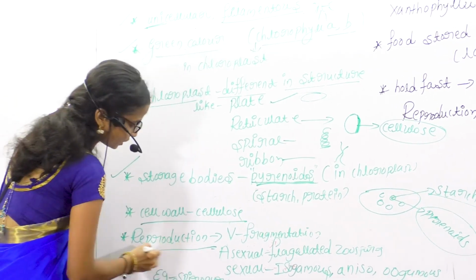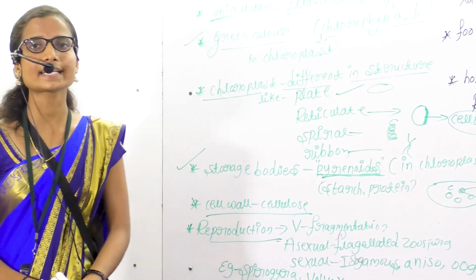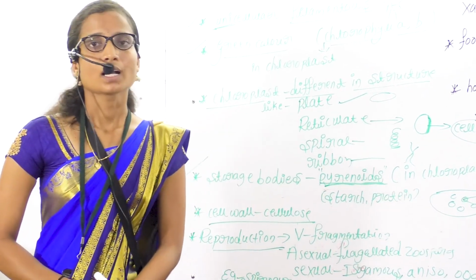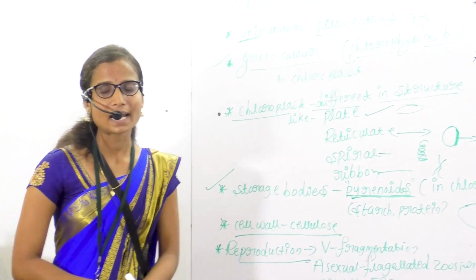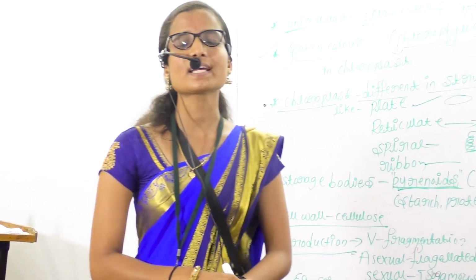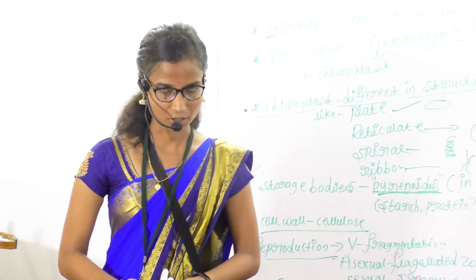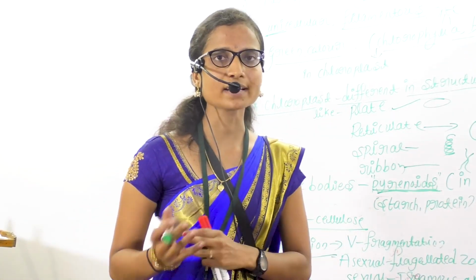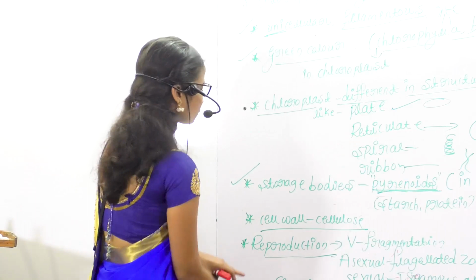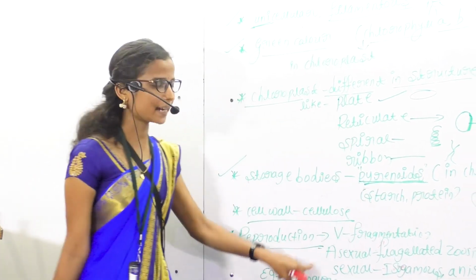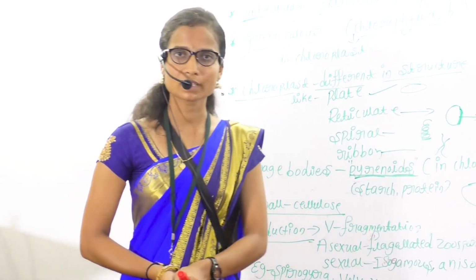Next, reproduction. How does green algae reproduce? Commonly, I told you, algae reproduce by three types: vegetative, asexual, and sexual reproduction. Green algae also reproduce by these three methods.